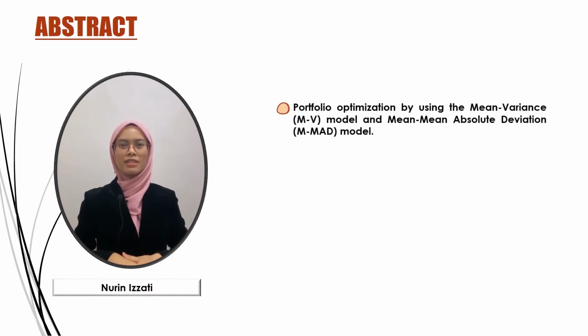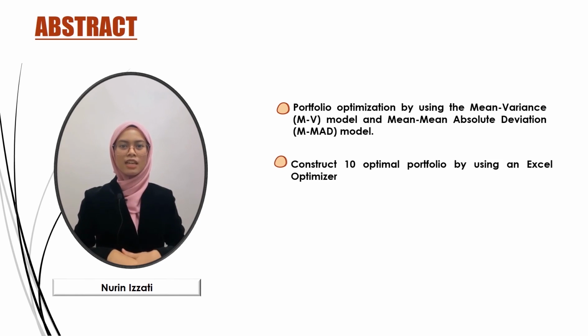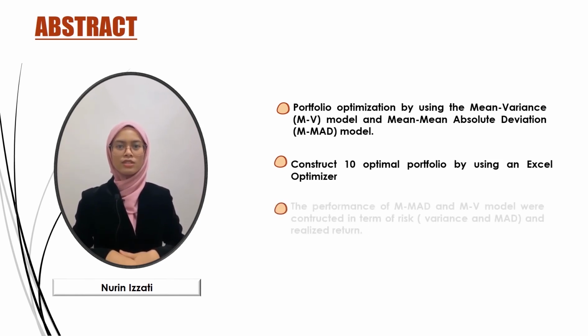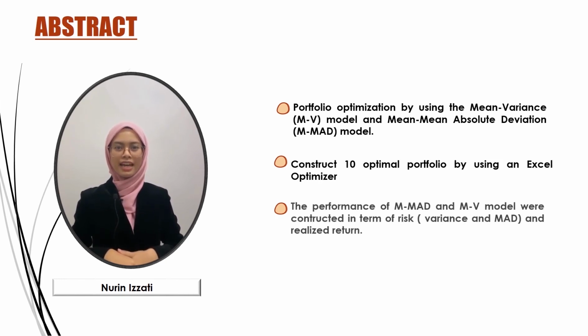Abstract. Portfolio optimization is an important asset allocation strategy to minimize portfolio risk. We researched portfolio optimization by using the Mean-Variance (MV) model and the Mean Absolute Deviation (MAD) model. We constructed the optimal portfolio by using the Solver optimizer. Next, the performance of the MV and MAD models was evaluated in terms of risk, variance and MAD, and realized return, from low at 0.5%, medium at 1.5%, and high at 3%.